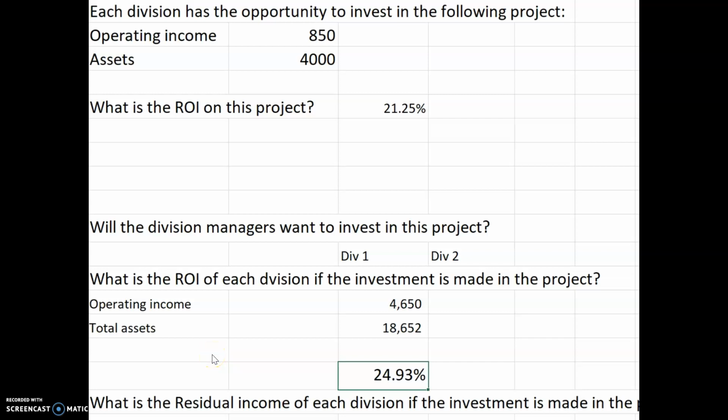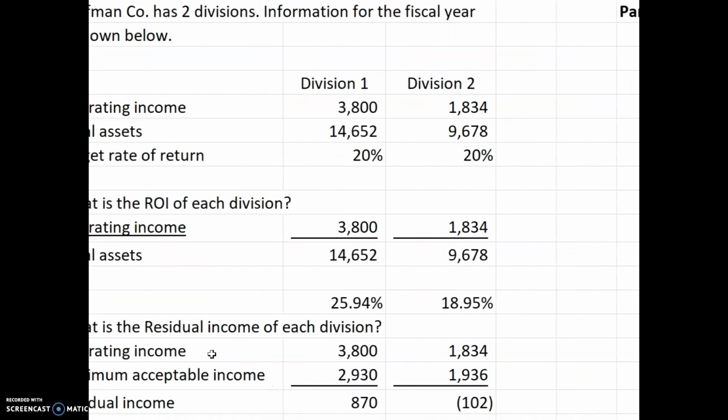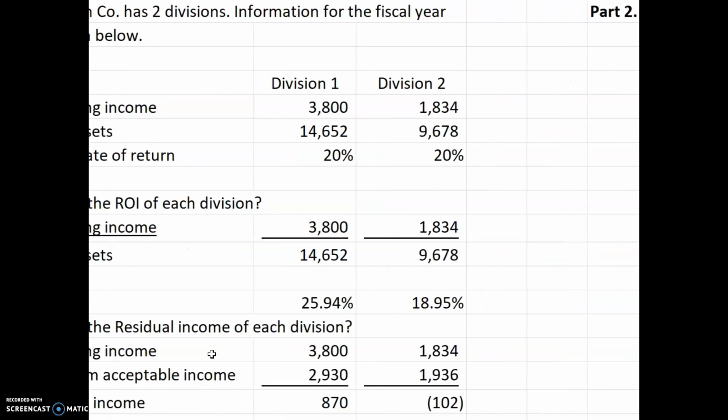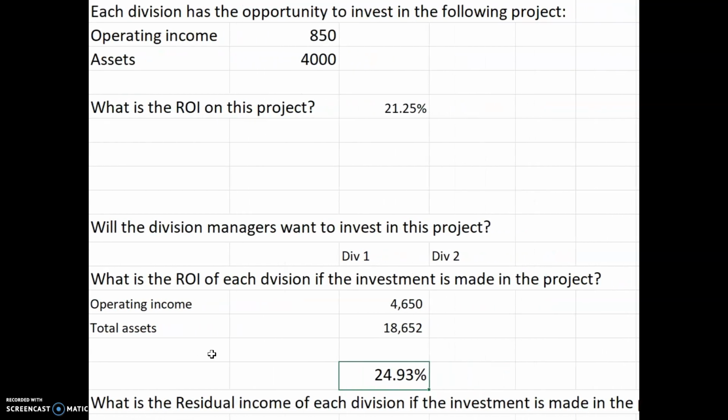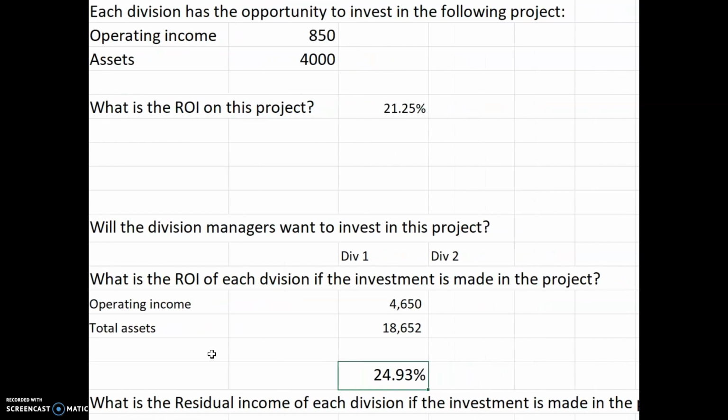Okay. So previously, Division 1's ROI was 25.94. So they're going to say, that's a bad deal. I'm going to lose some of my bonus. My ROI is going to go down. This manager is not going to want to take this project.